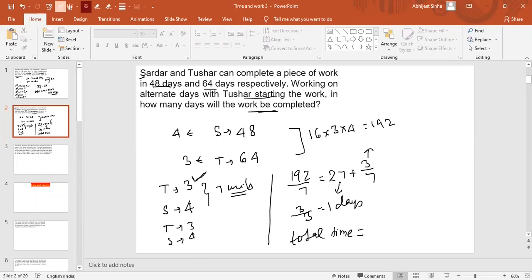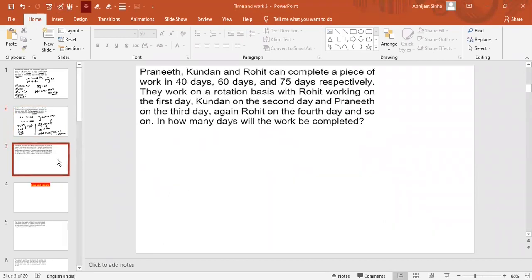See, understand here, guys. For this 27, we need to multiply it by 2. So this is 27 into 2 at first, right? And then for this 3 units we require 1 more day. So this is plus 1, and this is nothing but 55 days, right? Now I hope this is clear to you guys. Okay, now try these questions.